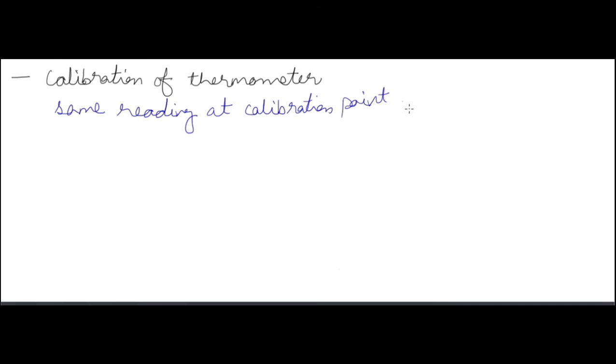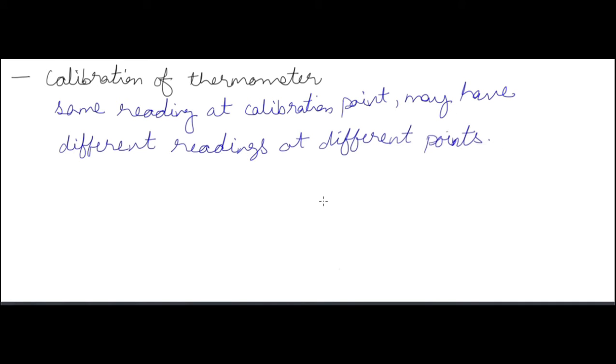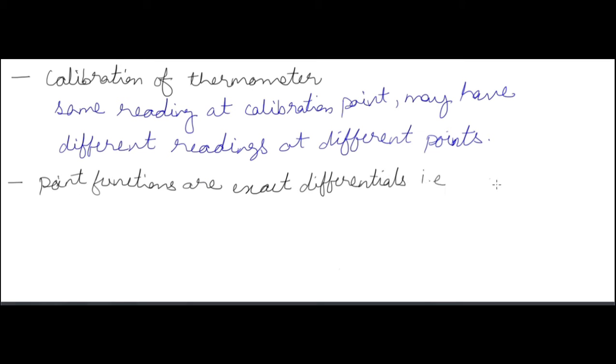Now calibration of thermometer. So calibration is done at certain points. So if you have done the calibration of a thermometer, it means that if you take two thermometers and try to match the readings between them, it would not be possible that every point will give the same readings. Okay, because whenever the thermometer is calibrated, it gives the same value at those points at which it has been calibrated. Okay,